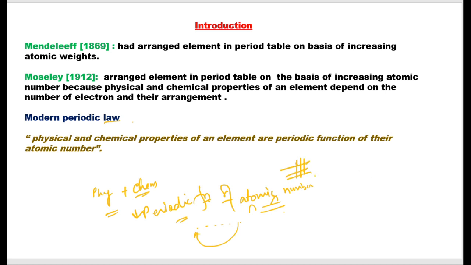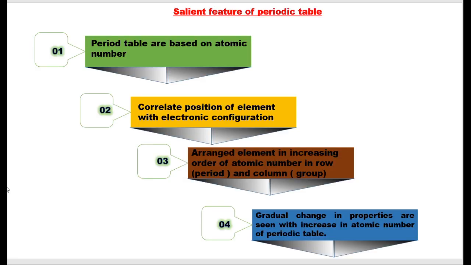Done. Now let us discuss some salient features. The first feature of the periodic table is that it is based on the fundamental property of atomic number. This atomic number helps in correlating the position of the element with its electronic configuration. Now what is the funda about atomic number and electronic configuration?